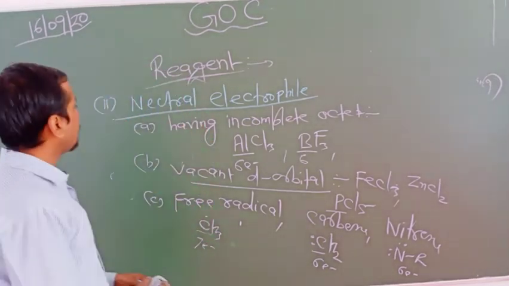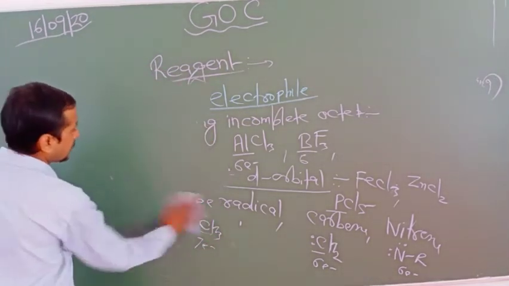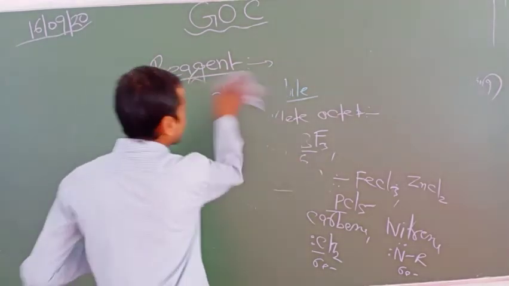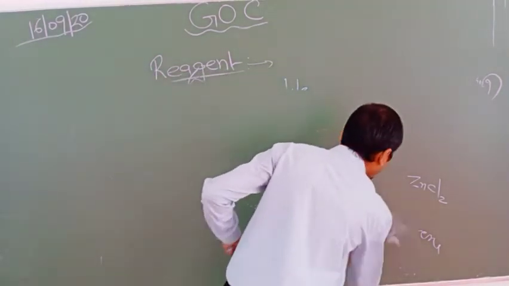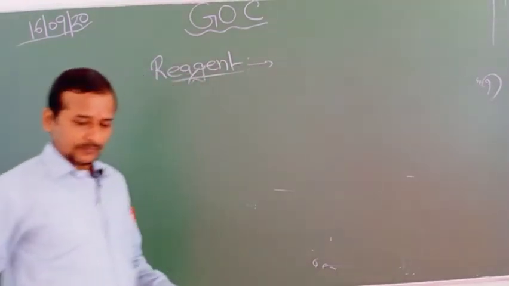Now some more examples of electrophile which are beneficial to learn organic chemistry. Look at here.